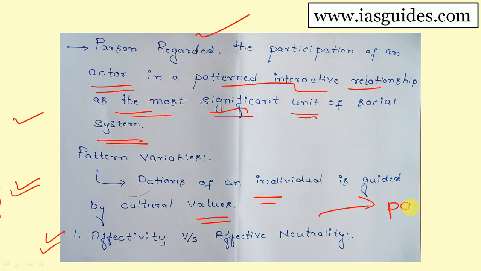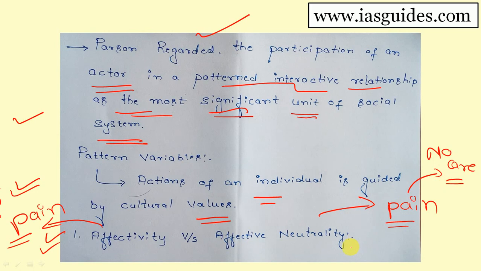Affectivity means a man who cares for pain. Pain is there, affectivity. Affective neutrality: pain is there, but he doesn't care, takes the pain and performs the work.